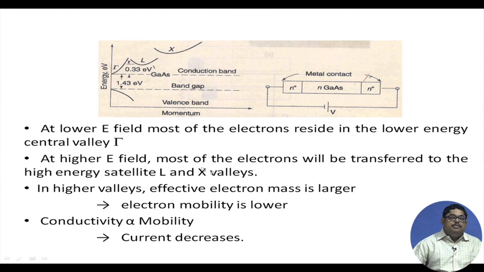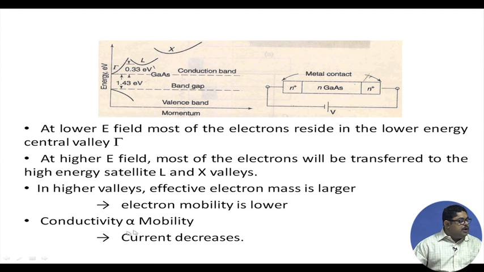From the momentum you are seeing that mass is higher. Now, a more massive electron has lower mobility. So, in these bands the electron mobility is less, and if you go higher they are almost immobile. And we know from the famous Einstein relation that conductivity is proportional to mobility.